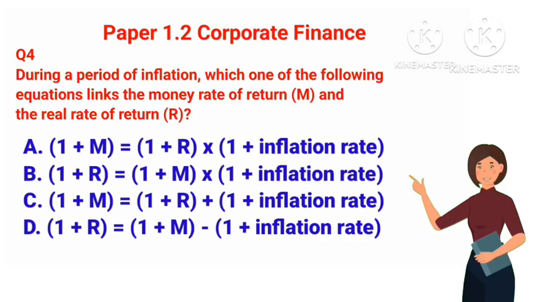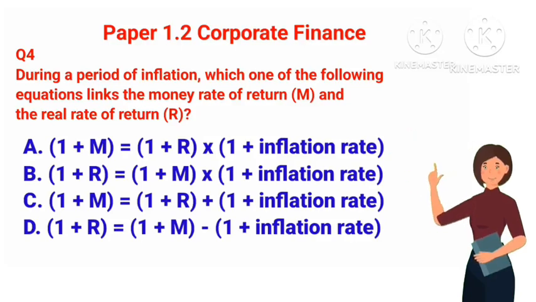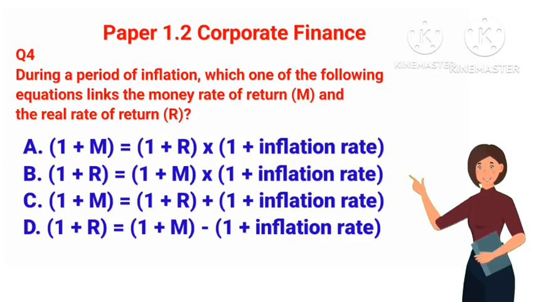The correct equation linking the money rate of return, M, and the real rate of return, R, during a period of inflation is A. 1 plus M equals 1 plus R times 1 plus inflation rate. This equation follows the Fisher equation, which states that 1 plus nominal rate equals 1 plus real rate times 1 plus inflation rate. This formula accounts for compounding effects and accurately describes the relationship between nominal returns, real returns, and inflation.